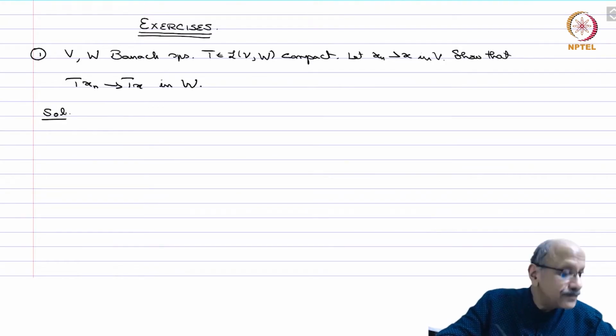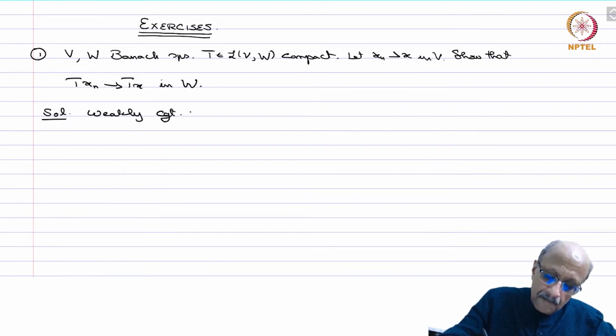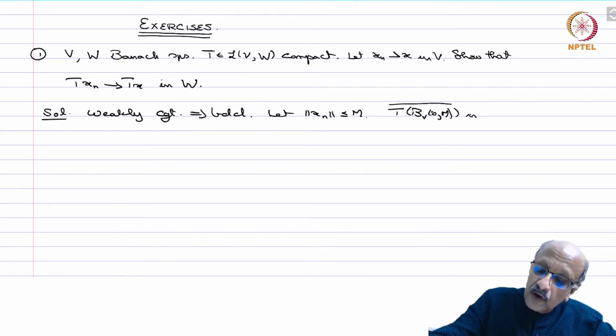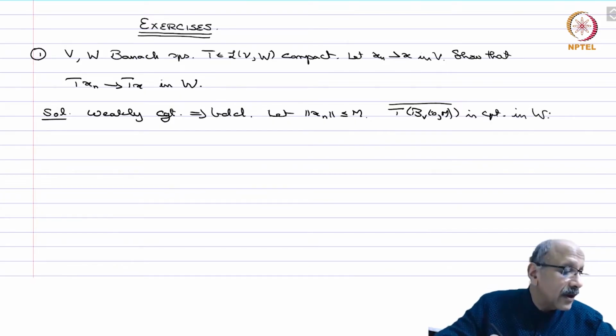So solution. Weakly convergent implies bounded. We know that. So let norm x_n be less than or equal to M, and then we know that T of B_V(0,M) closure is compact in W. Okay.